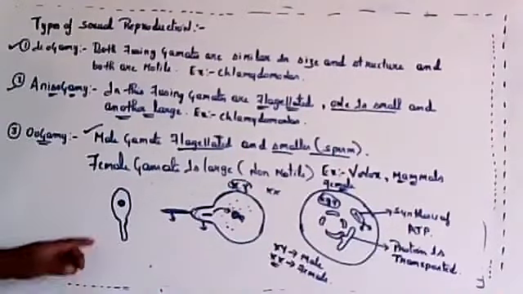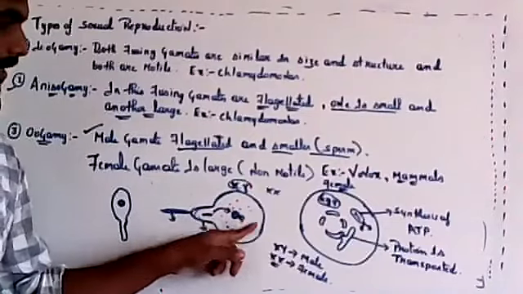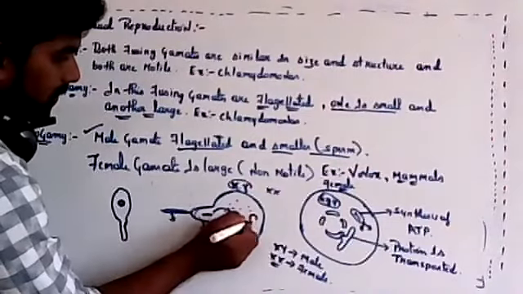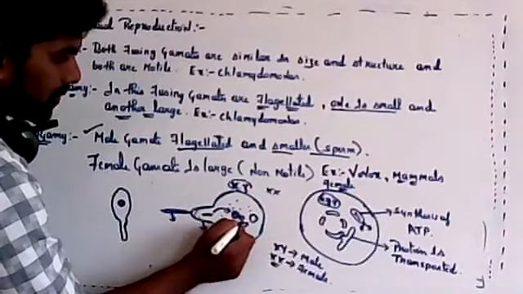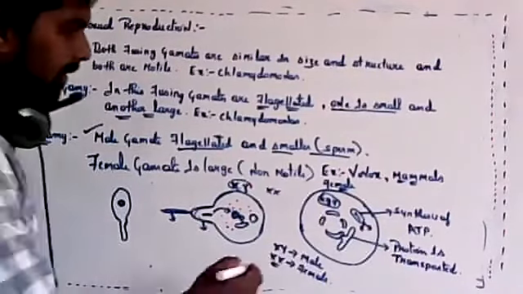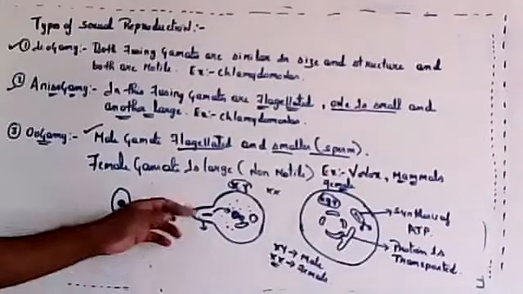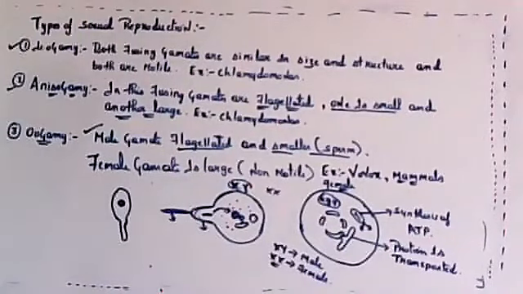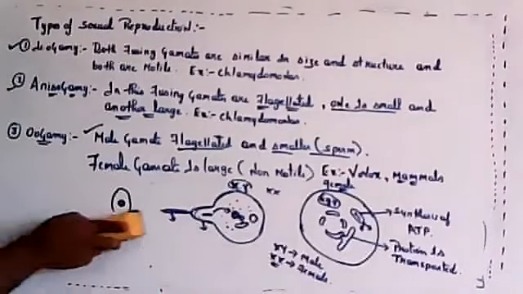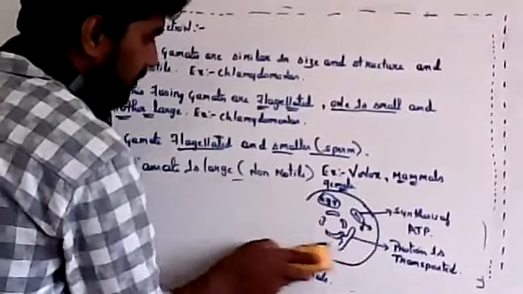So only the genetic composition will be donated by the sperm, whereas the egg will donate the mitochondria, Golgi complex, all those organelles. They are supplied by the egg. So that's why the egg is large. The cytoplasm of the egg will be large and the sperm is small. So the male gamete will be smaller, and the female gamete will be larger.